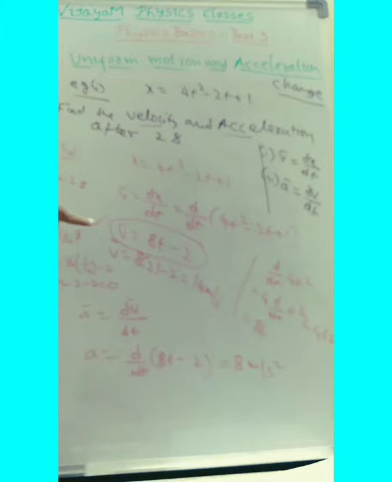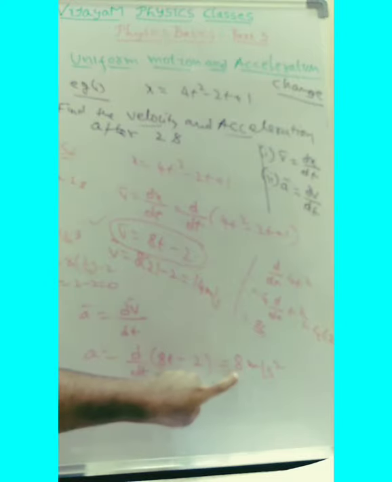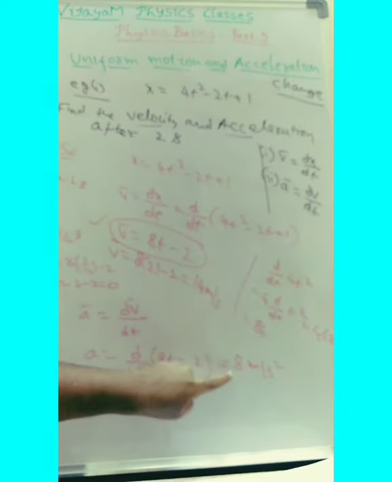The velocity equals 8 into 1/4 minus 2, which is 2 minus 2, so it is 0. So the velocity is 0. If I take 2 seconds, I got 14. So is the velocity changing or constant here? The velocity is changing. So it is a time-varying equation, this velocity.